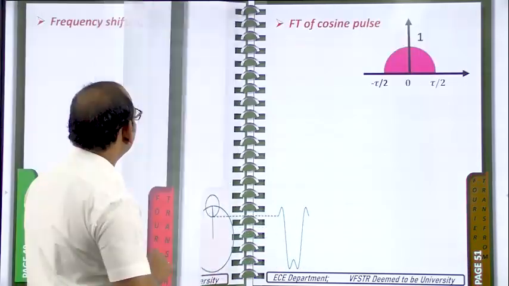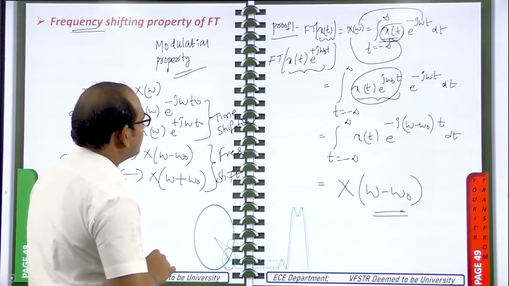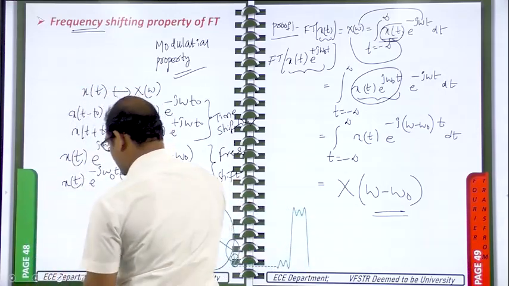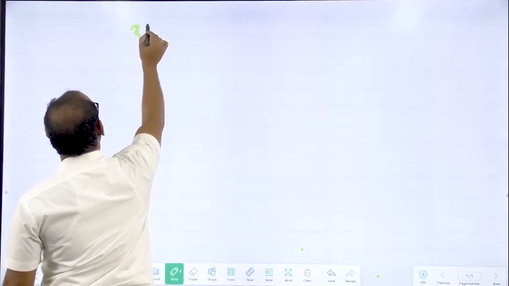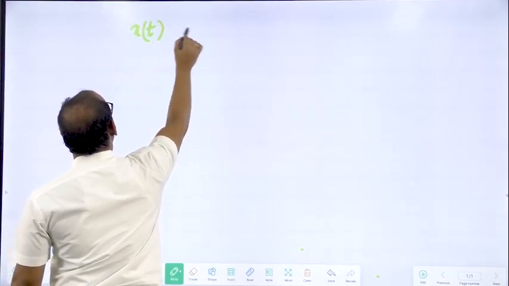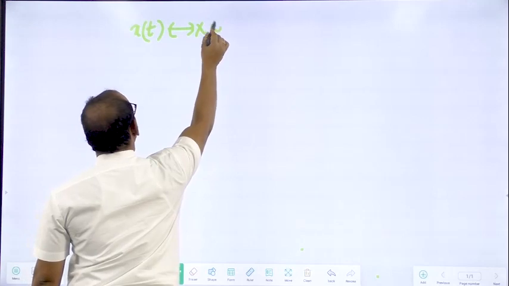Before going to the next problem, here some more things I will tell. What we have seen previously: x of t has the Fourier transform X of omega.